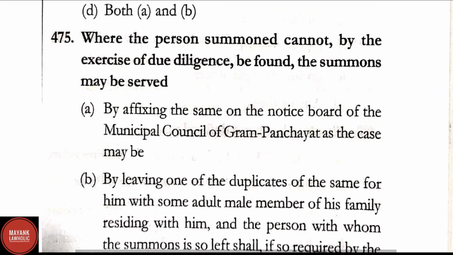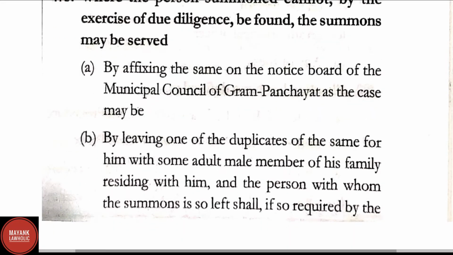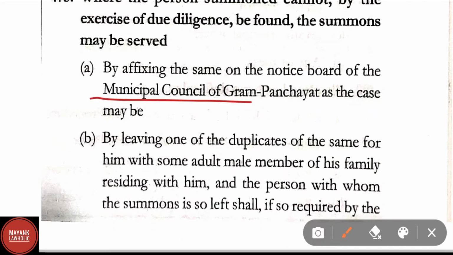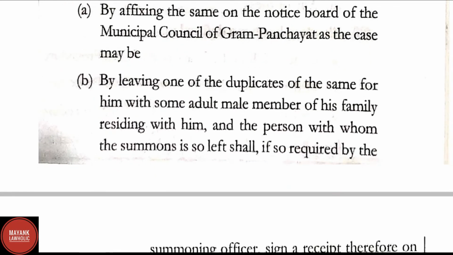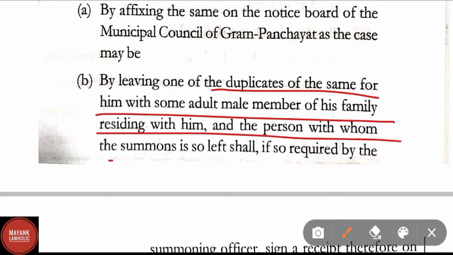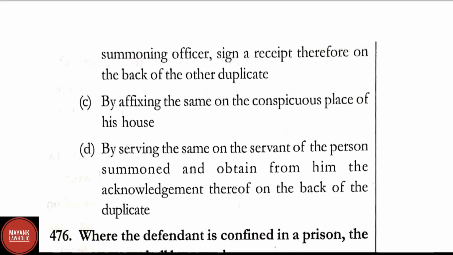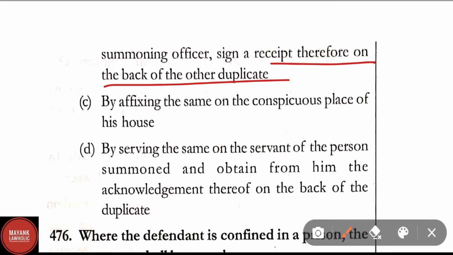Question number 475. Where the person summoned cannot by the exercise of due diligence be found, summons may be served: Option A, by affixing the same on the notice board, municipal council or gram panchayat as the case may be. Option B, by leaving one of the duplicates of the same for him with some adult male member of his family residing with him, and the person with whom summons is so left shall, if so required by the serving officer, sign a receipt therefor on the back of the other duplicate.